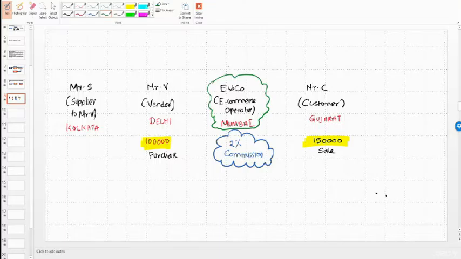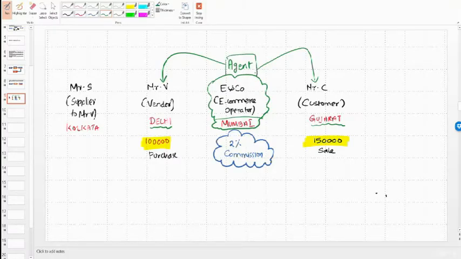This company is acting as an agent between the vendor Mr. V, who is in Delhi, and between the customer Mr. C, who is in Gujarat. So the e-commerce company is located in Mumbai, that is in the state of Maharashtra.